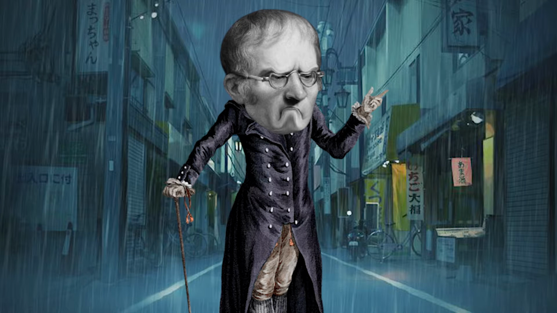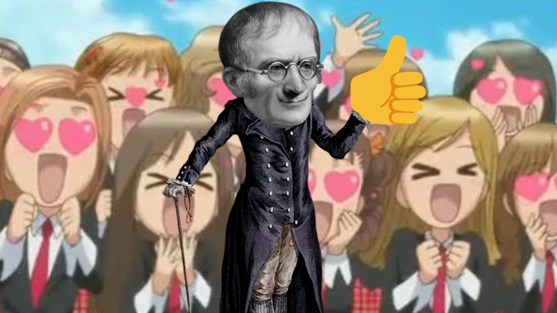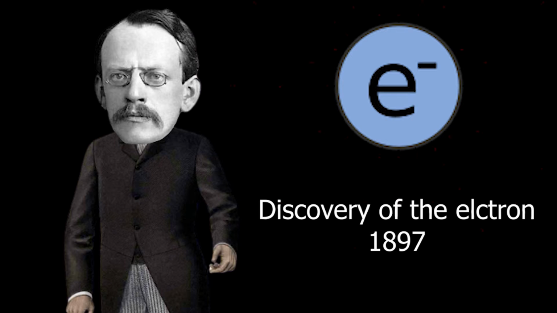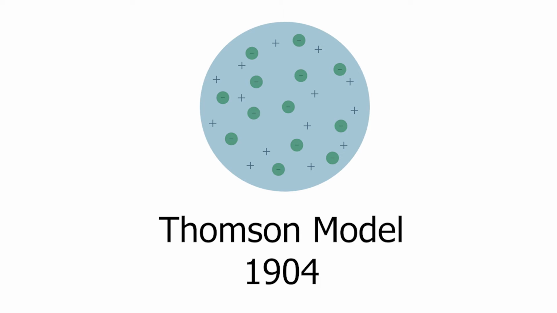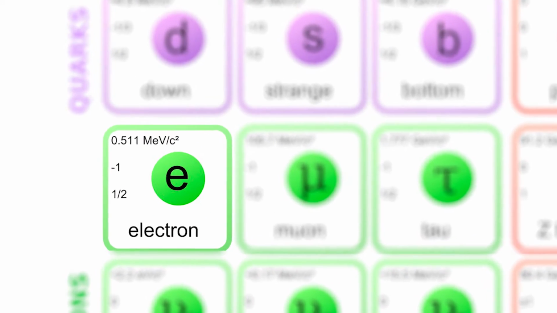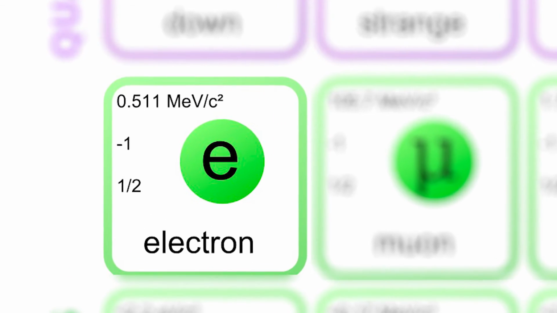Although his theory was very simple compared to the reality of atoms, Dalton had established something that no one could even begin to imagine. It wasn't until the end of the 19th century, with the discovery of the electron by J.J. Thomson, that scientists were able to create a more accurate description of atoms and finally establish the electron as a truly fundamental particle.